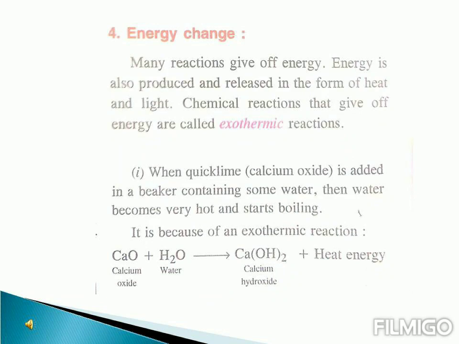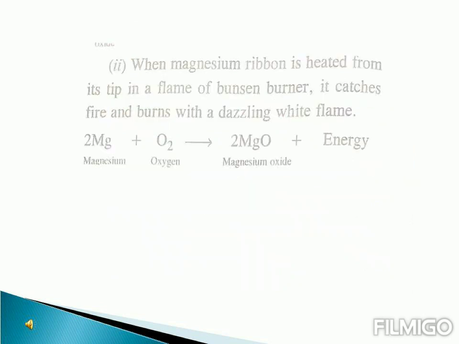So here we see that the heat energy is produced. Now since the heat energy is produced here, it's an example of an exothermic reaction. Now in example 2, you see that when we burn magnesium ribbon in flame, that is in presence of oxygen, what happens? It catches fire, and right after it catches fire, it produces a dazzling white flame. So here in this chemical reaction, we observe that it is producing light energy, that is the white flame, as well as heat energy also.